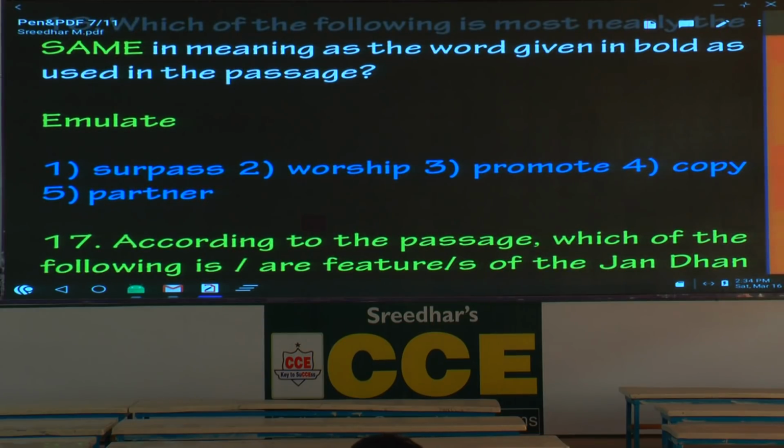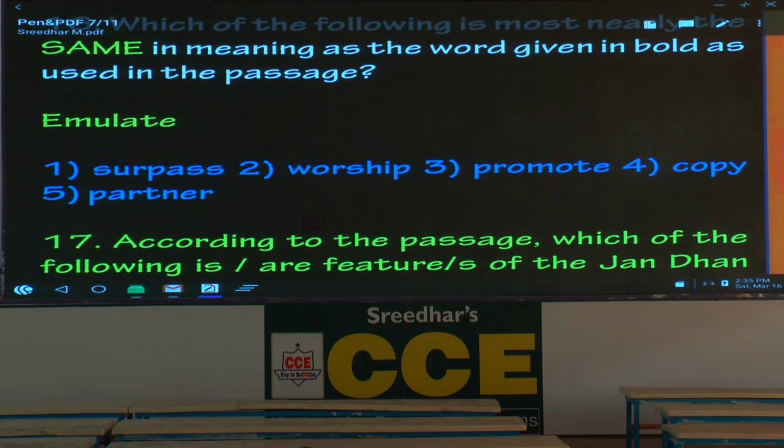Emulate. Already I've got the word emulate many a time. I told last week, I think we got the word emulate, means what? Copy, but positive or negative? I said positive. Emulate, copy, generally imitate or copy. Please write one expression, copycat. Copycat. If someone copies someone else, what do we say? He is a copycat. It's a negative expression, copycat. Imitate, that's also negative. But emulate is a positive word.